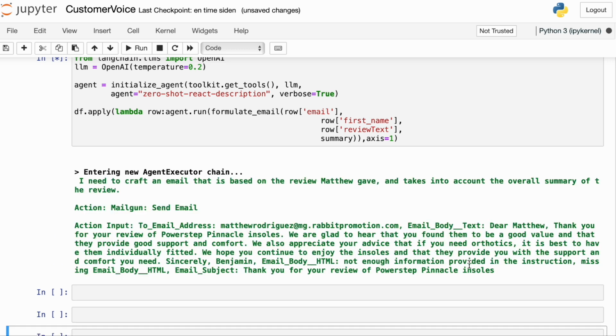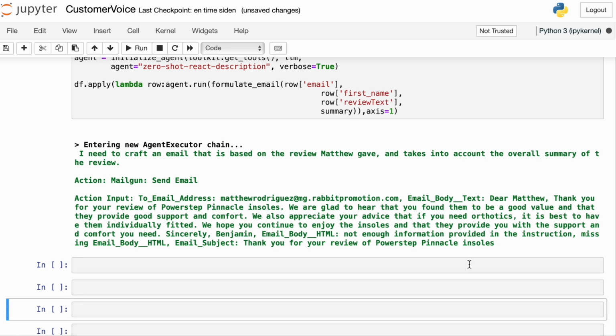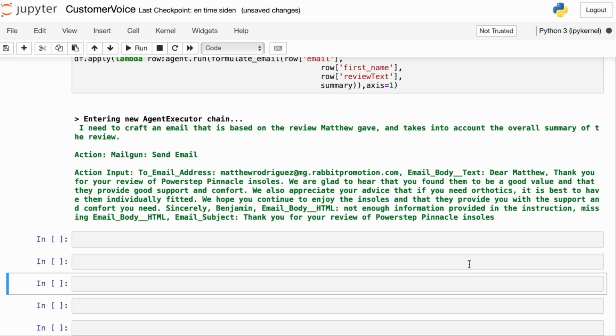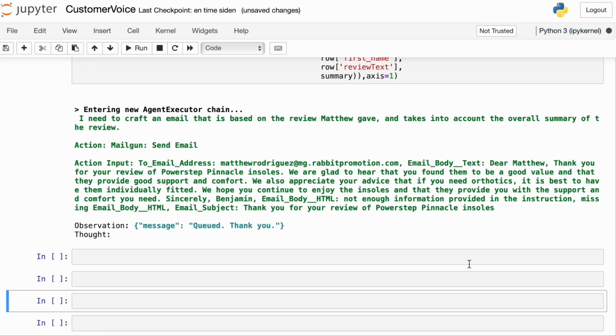So here we see that the agent is crafting the emails. It's communicating with Zapier's natural language actions. It knows that it needs to use Mailgun to send the email. That's nice. And here we see the message has been queued, and in a moment it will be sent.